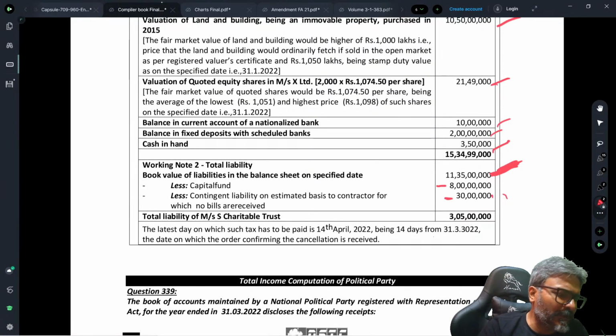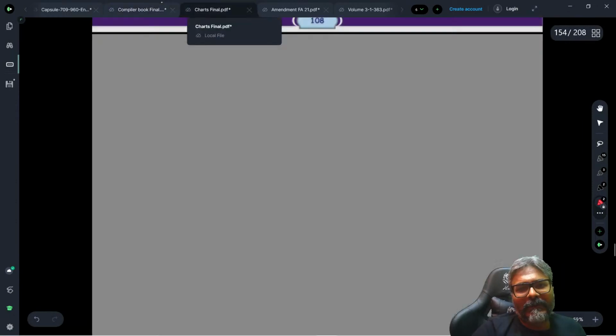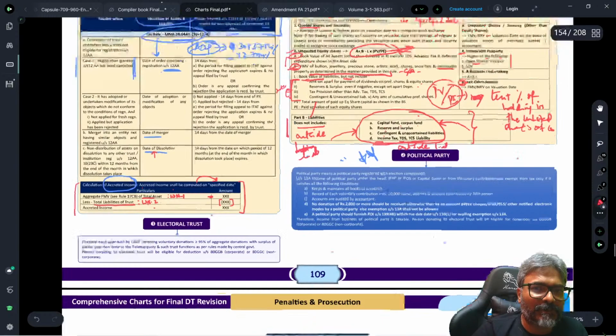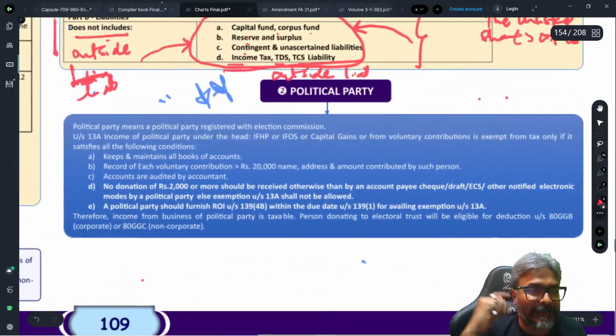Did you all get this one, students? All of you are through with this one, students. Any doubt, please do let me know. I have done with you even a practical question. I am not taking any chances with this one, students, because this is what ultimately the practical is.